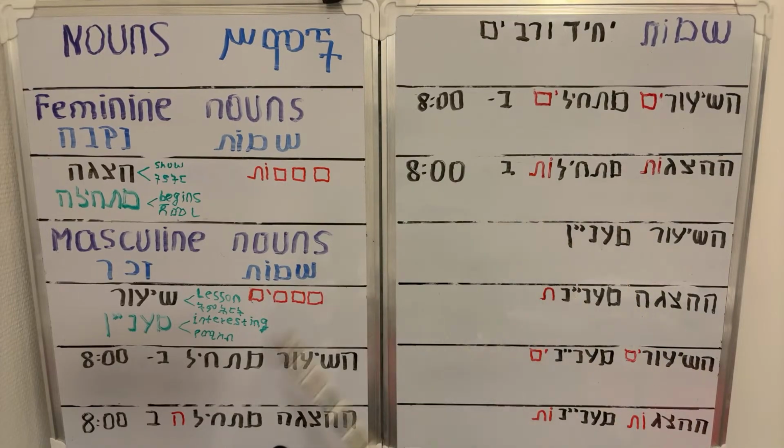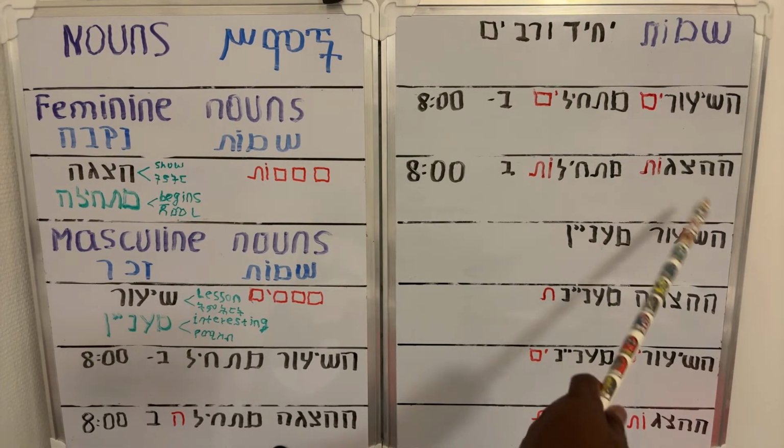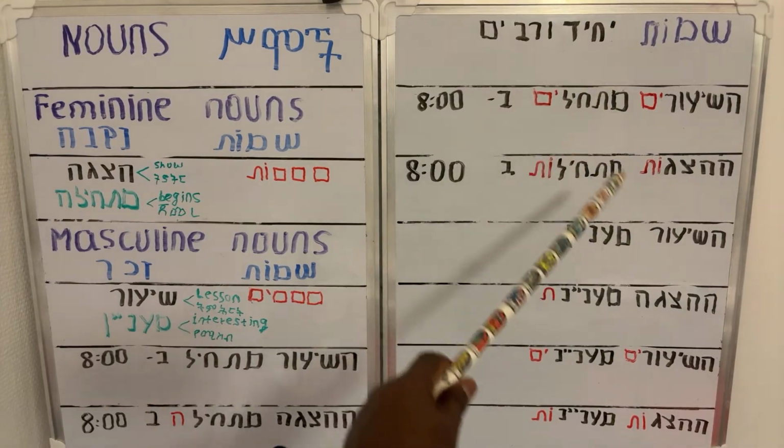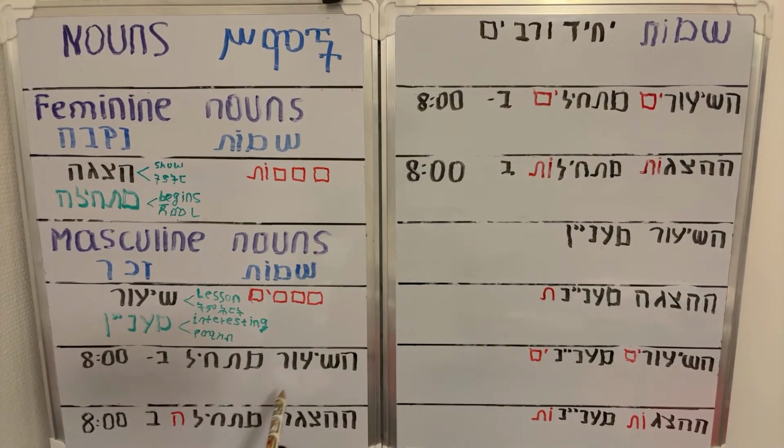Mathilot, no he. In singular we have he: hazaga, mathila; hazagot, mathilot. So in the plural form, if there is ha here, it will be cancelled. You have to identify that.